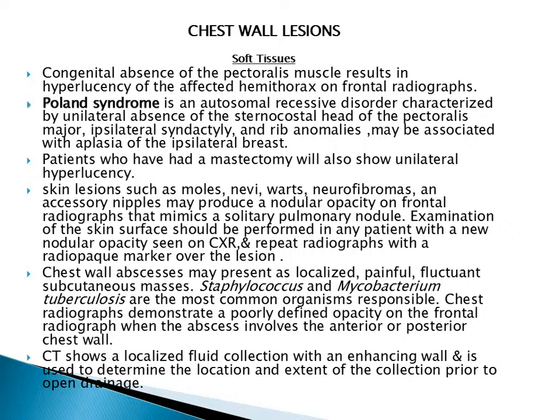We will come to chest wall lesions. I'll start with soft tissue, then bony lesions. Regarding soft tissue, we have congenital absence of the pectoralis muscle. It results in hyperlucency of the affected hemithorax on frontal radiography. Poland syndrome is an autosomal recessive disorder characterized by unilateral absence of the sternocostal head of pectoralis major, and ipsilateral syndactyly and rib anomalies may be associated with aplasia of the ipsilateral breast. Patients who have had a mastectomy will also have unilateral hyperlucency.